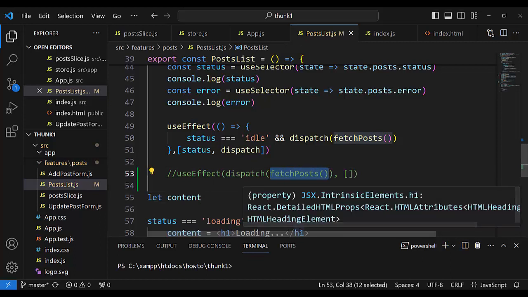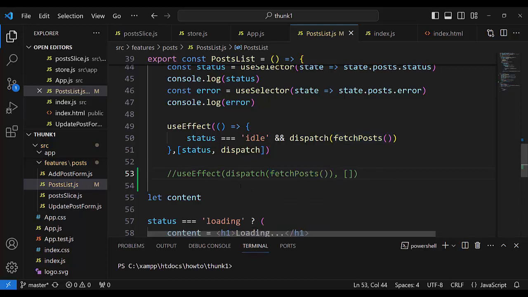The parameter is a direct calling of the fetch post thunk function, and it is more complicated than without Redux. It is an application with Redux and thunk, and because of that also we go to an arrow function.